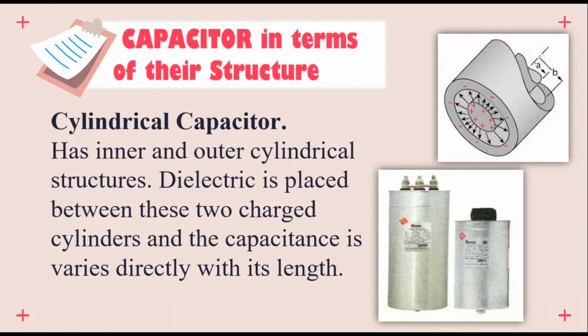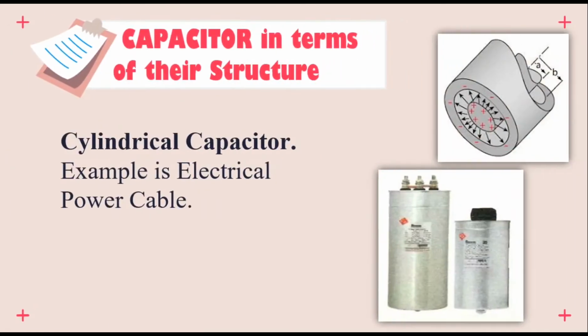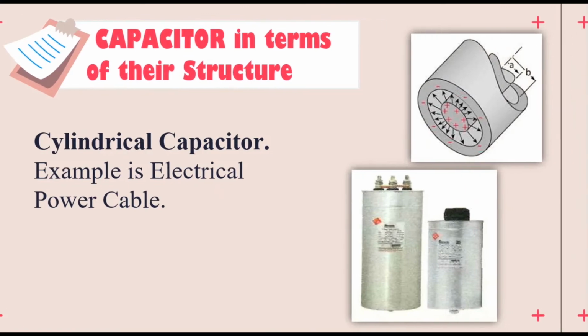Second is the cylindrical capacitor. It has inner and outer cylindrical structures. The dielectric is placed between these two charged cylinders and the capacitance varies directly with its length. An example of this structure is electrical power cable or wires.